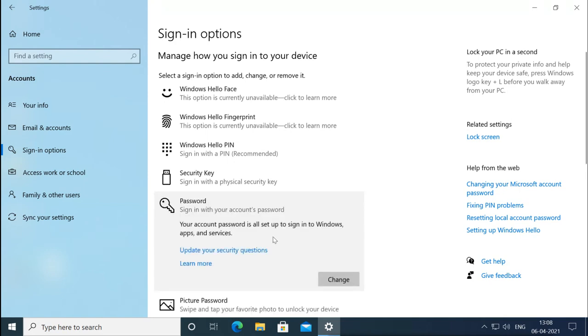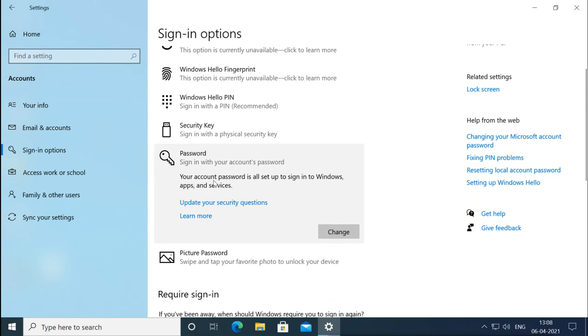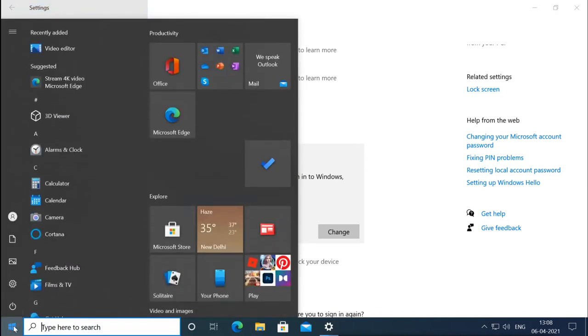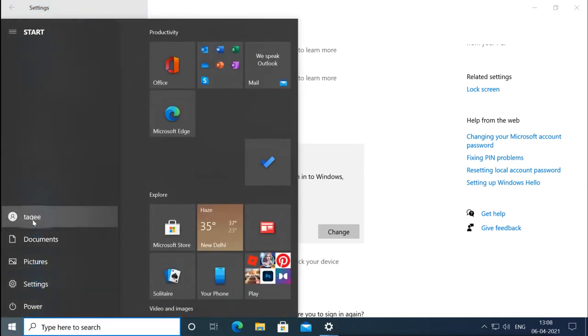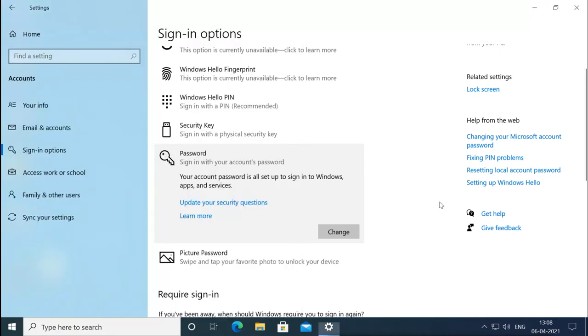It is giving me the option that your account password is all set up to sign into Windows 10 apps and services. Now if you want to update the security questions, that's 3 questions, then you can use this option, or you can change the password. Now it is giving me the option to change, but which account? The account which I am using right now for login. So I am using this administrator account for login, and it is giving me the option to change the password for that current account.